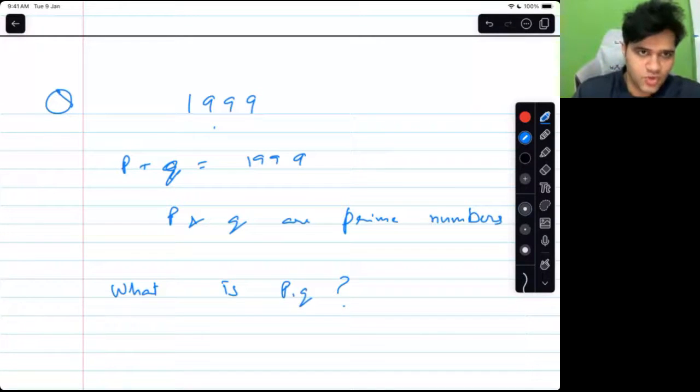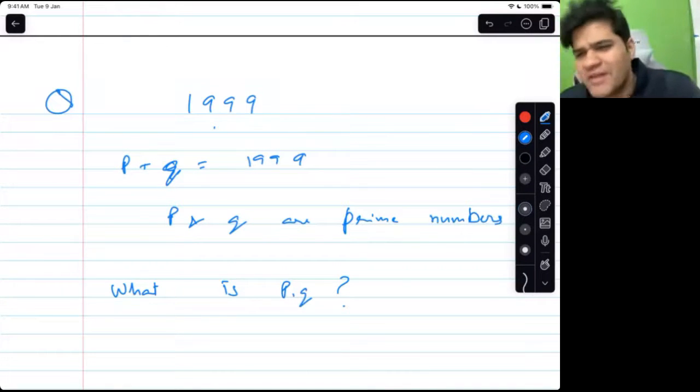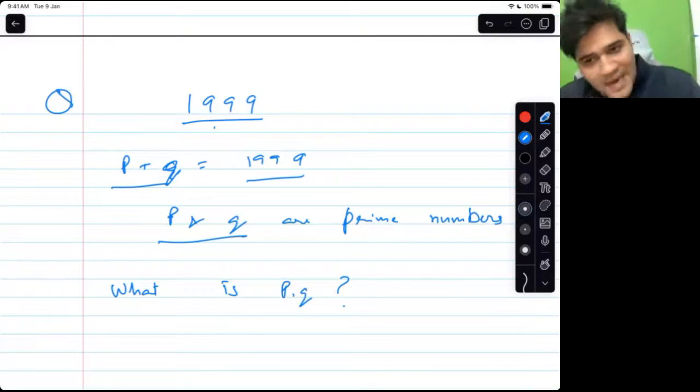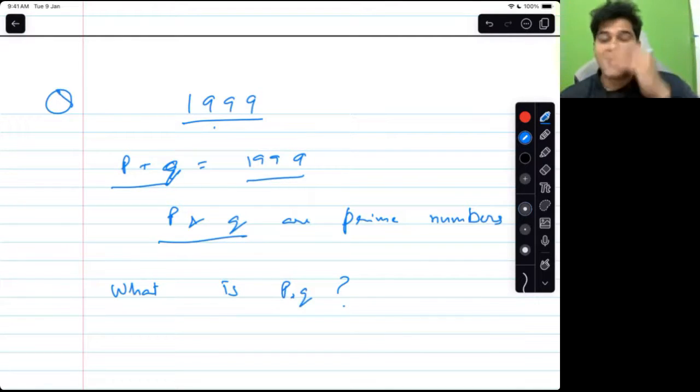Over to you. So you have 4-5 minutes to solve it. I think the question is easy. You are given P plus Q equal to 1999. P and Q are prime numbers. What is the value of P into Q? Think about the properties of prime numbers and use that to solve this question. That would help you a lot.